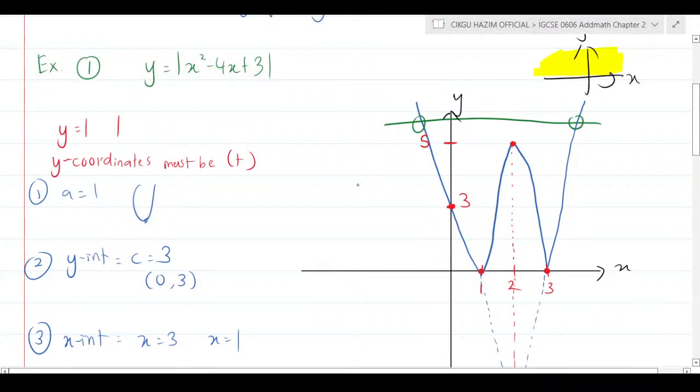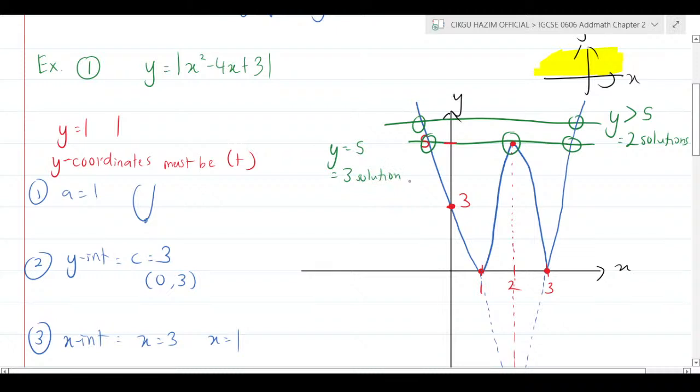So what you can understand here is that when y is more than 5, which is when the y line is more than 5 here, you only have 2 solutions. They may ask you what is the range of y value that has only 2 solutions. So it must be more than 5 here. But what if exactly at 5? If exactly at 5, you must know that it has exactly 3 solutions.